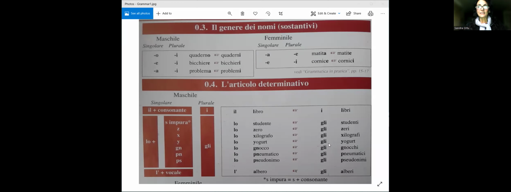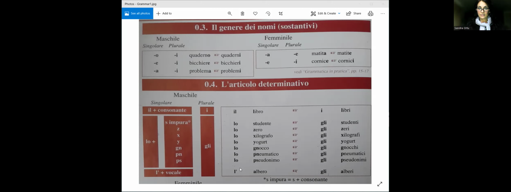It's a sound that is made from the side of the mouth. Yi. I'm exaggerating it now. Yi. But it's gli studenti. As long as you don't pronounce the g, you cannot hear the g. It's yi. So lo becomes gli in front of the plural words that have these letters at the beginning.